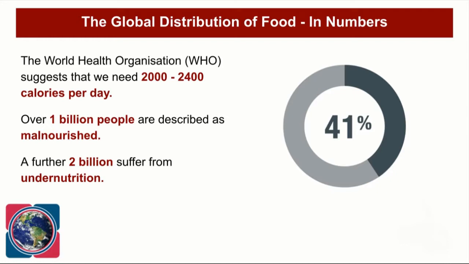Now, World Health Organization guidance, and we know this from our last lesson, suggests that we need 2,000 to 2,400 calories per day. And it says that over 1 billion people are described as malnourished, and a further 2 billion people suffer from undernutrition. Now, if we work that out in terms of the amount of people that we've got on the planet at the moment, which is around 7.5 billion people, that means that 41% of the global population does not have sufficient access to food in order to be able to survive and live a long, healthy and prosperous life. I think that is staggering. 41% of the planet does not have access to enough food in order to live a healthy and balanced lifestyle.